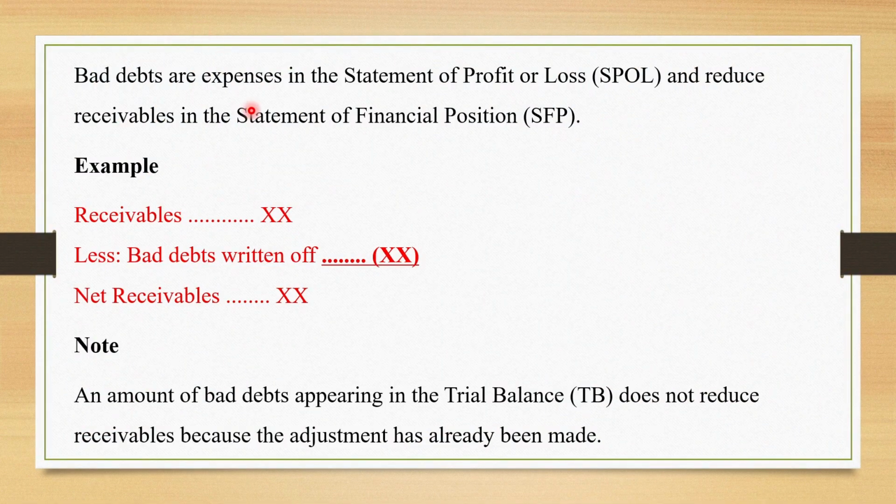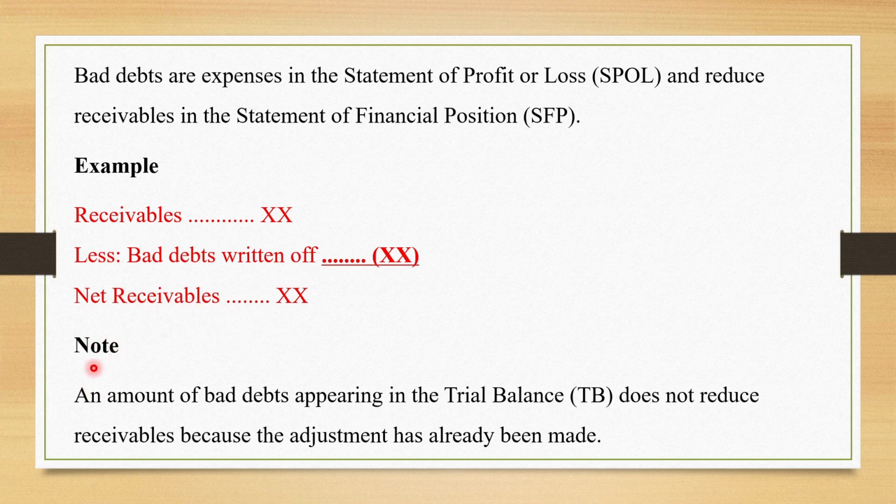So bad debts are expenses in the statement of profit or loss, and they reduce the receivables in the statement of financial position. Here we have an example. We have receivables. These are the people to whom we have sold our goods on credit. So you less the bad debts that have already been written off to get the net receivables.